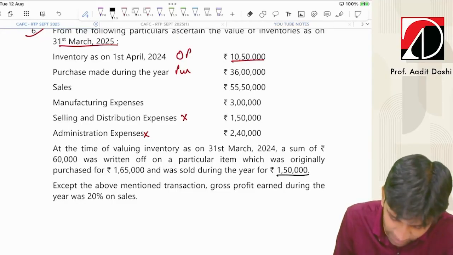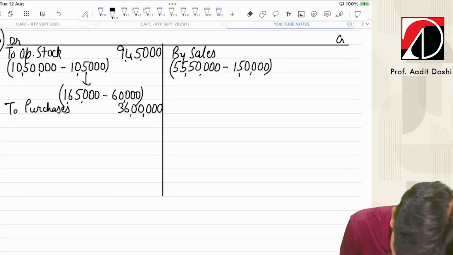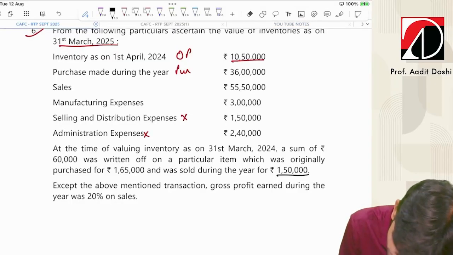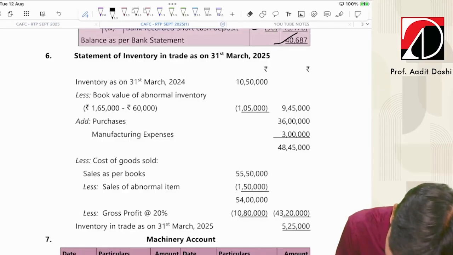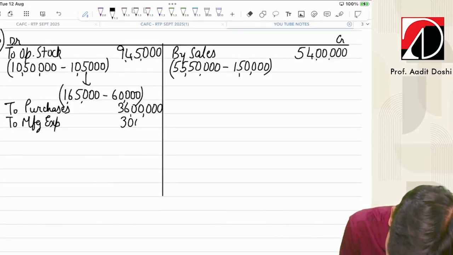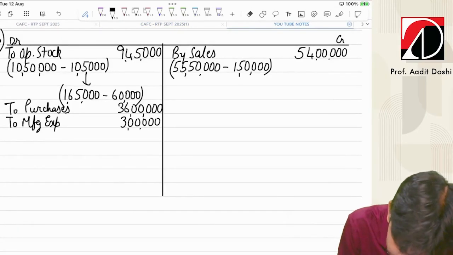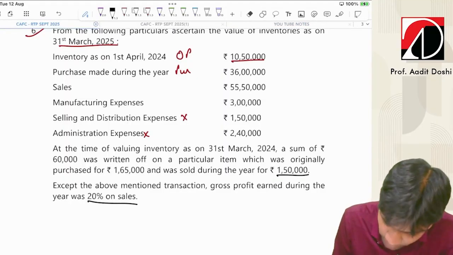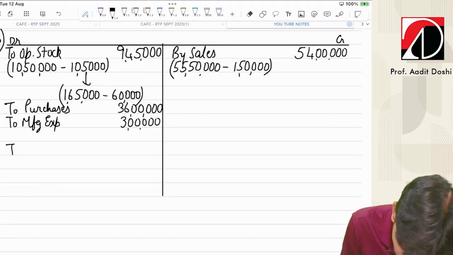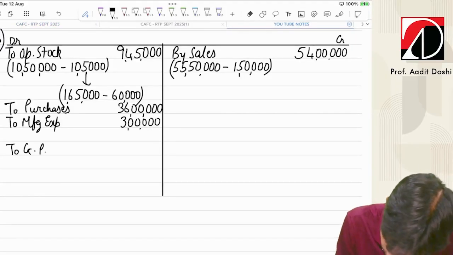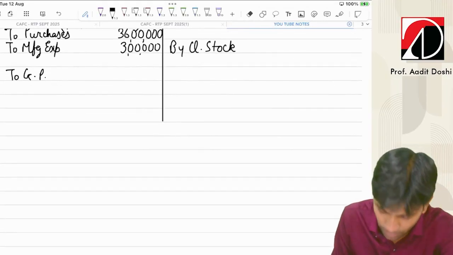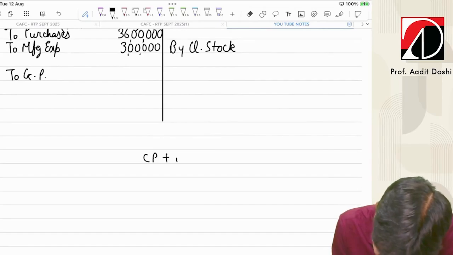Then manufacturing expenses are recorded on the debit side. How much? 3 lakh. Admin and selling expenses will not be recorded because we are preparing a trading account. We have a GP ratio of 20% on sales, so we are supposed to find out two things now: the gross profit and the closing stock. This is how you can prepare.